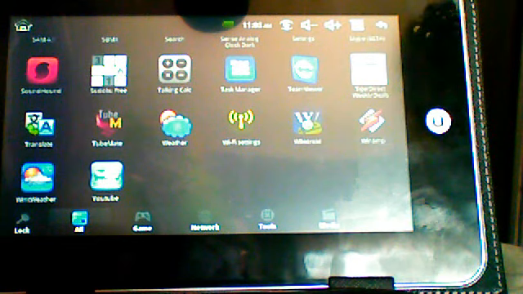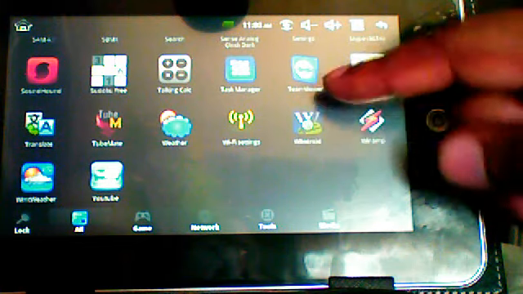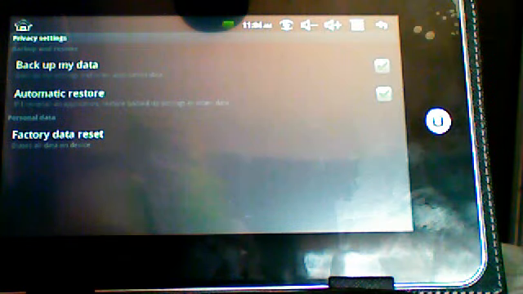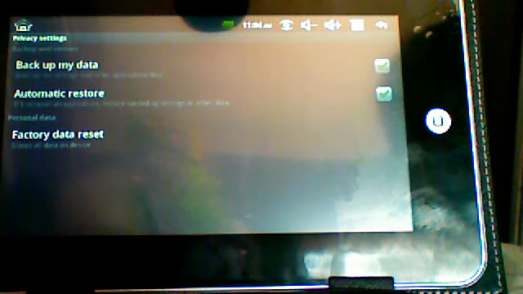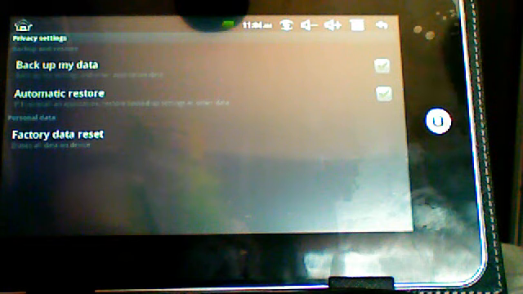If you run into a problem, you install something that's not compatible and it messes up a part of it, you can go back to factory reset, reset your device back to the original factory settings. You can find that here in privacy. Factory reset deletes all the apps off it, then reinstalls all the factory installed apps. It has a 3.5mm earphone port, rotating screen, and the weight is really great.